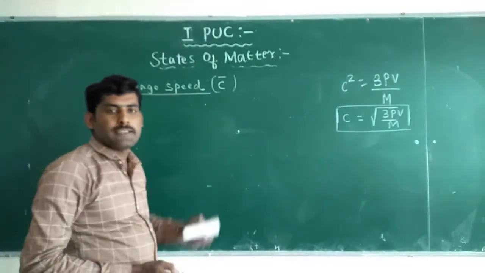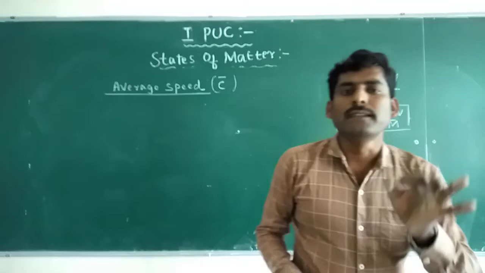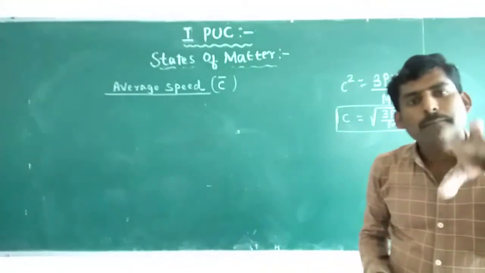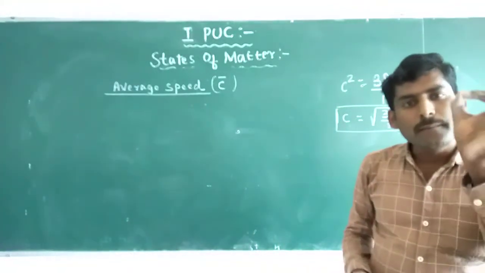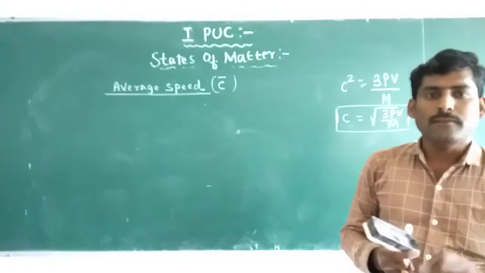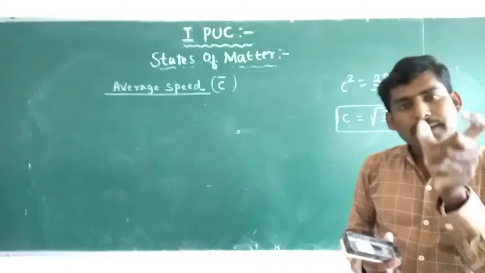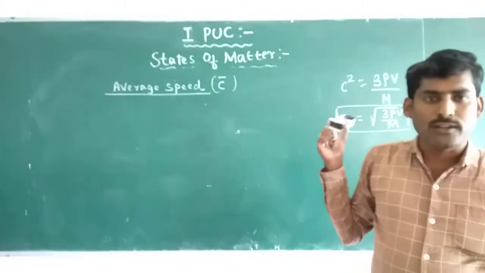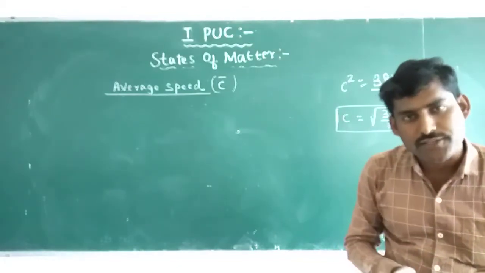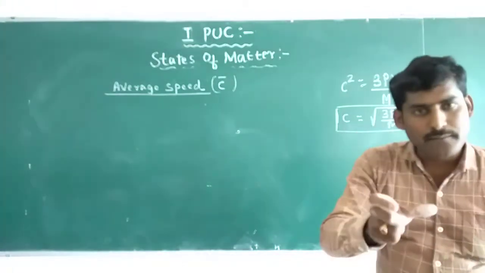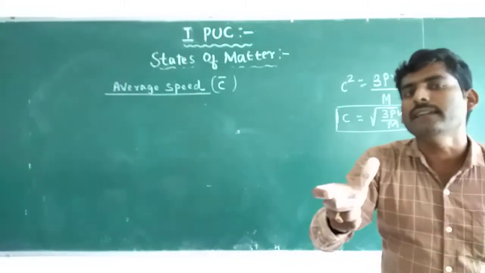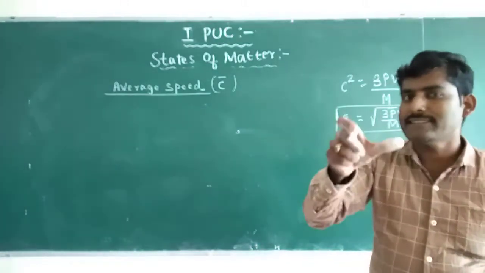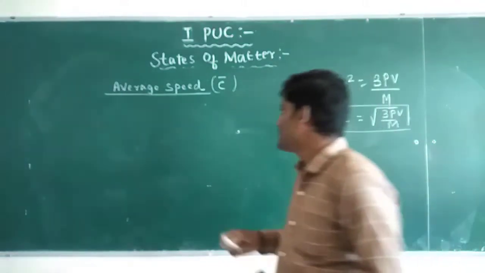Average speed is nothing but the arithmetic mean of the velocities or the speeds of different gas molecules at a given temperature.